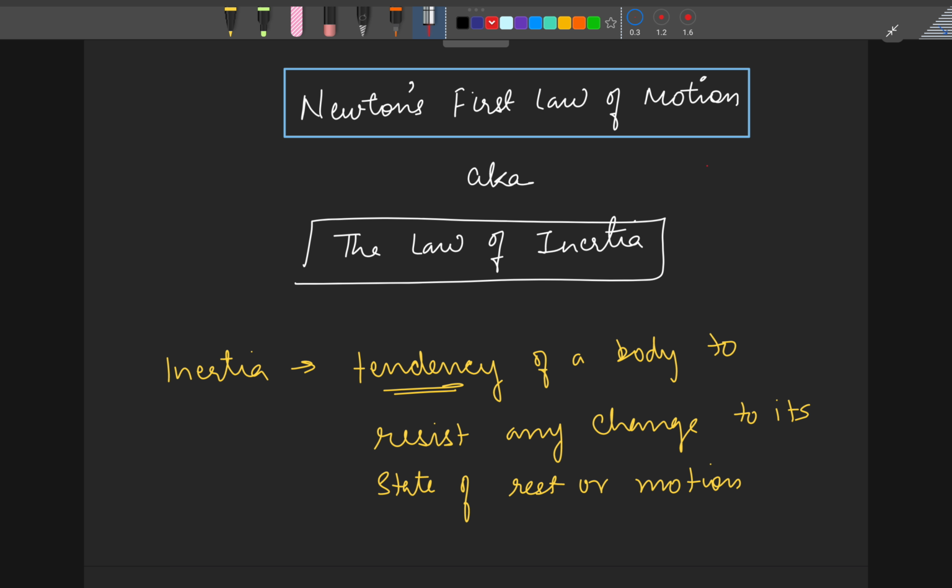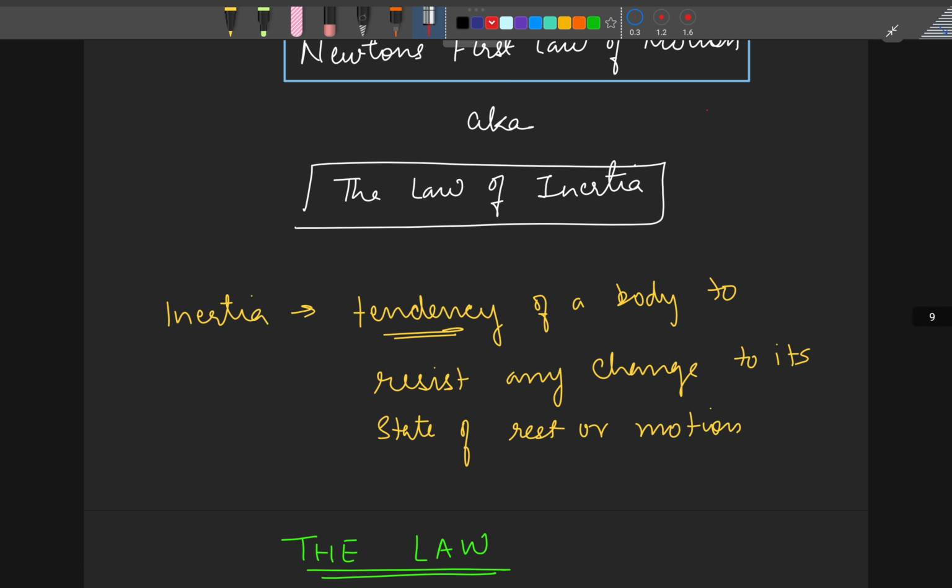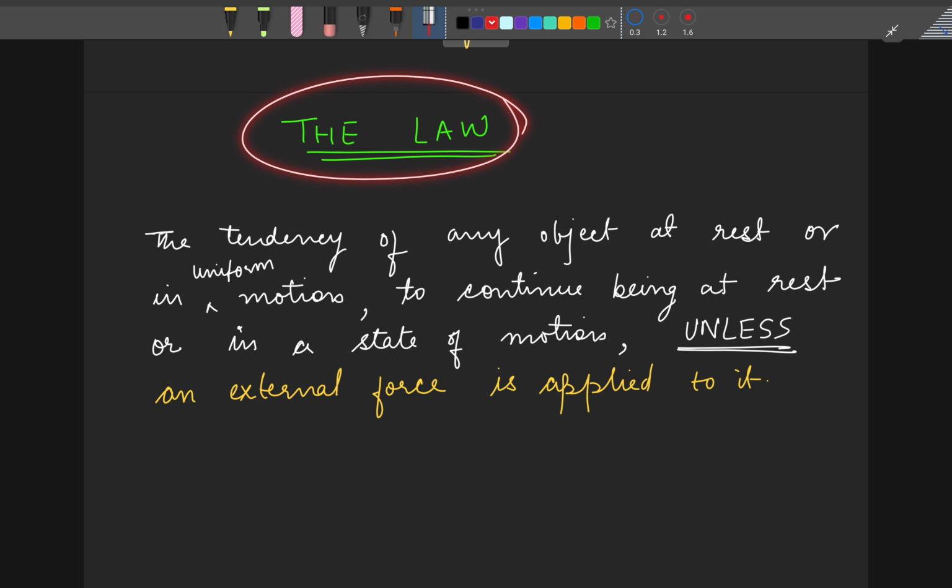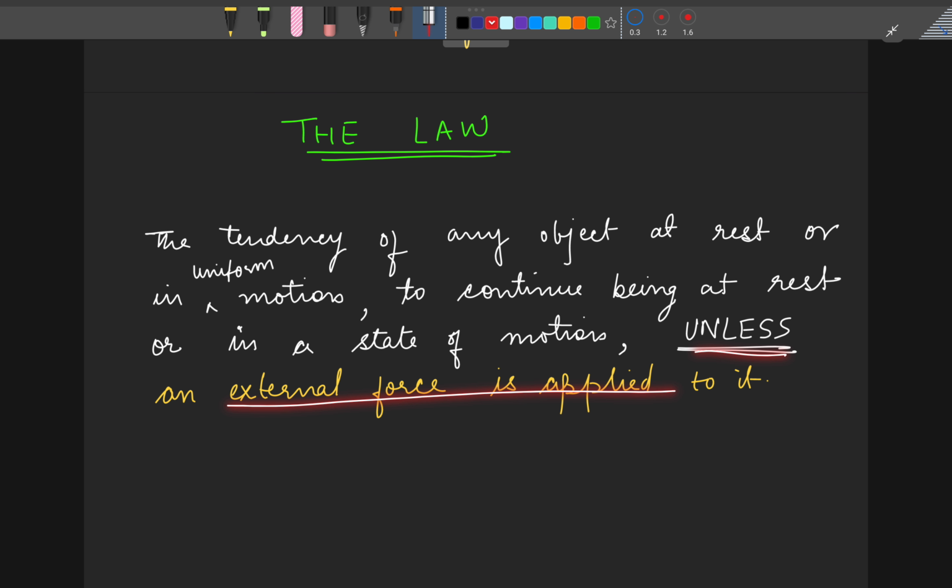Okay, now Newton's first law of motion deals with inertia. It talks about inertia at length, and it says that every body normally has inertia, right? And that inertia is changed only and only when an external force is applied to it. Let's understand the law. Now see, what does the law say? It's the tendency of any object at rest or in uniform motion to continue being at rest or in a state of motion unless an external force is applied to it.